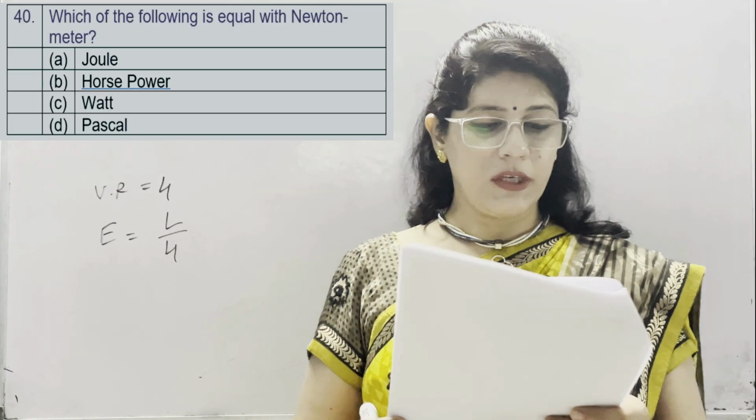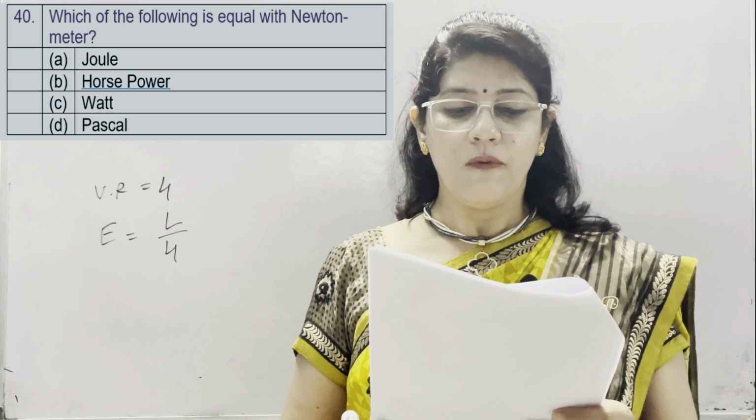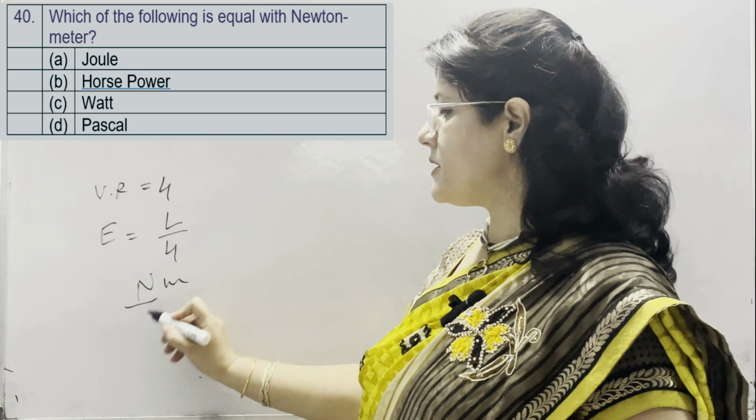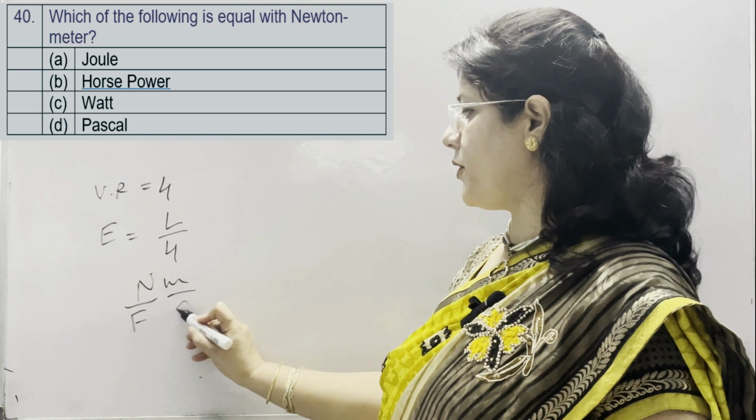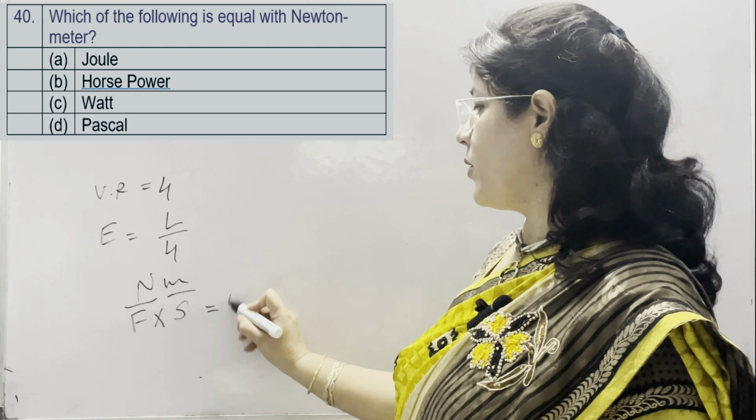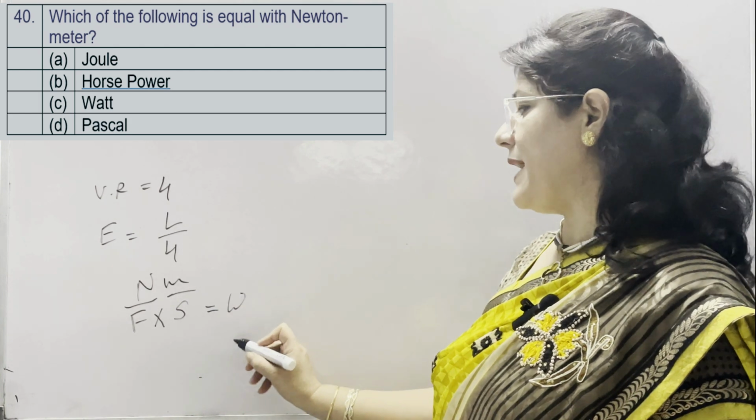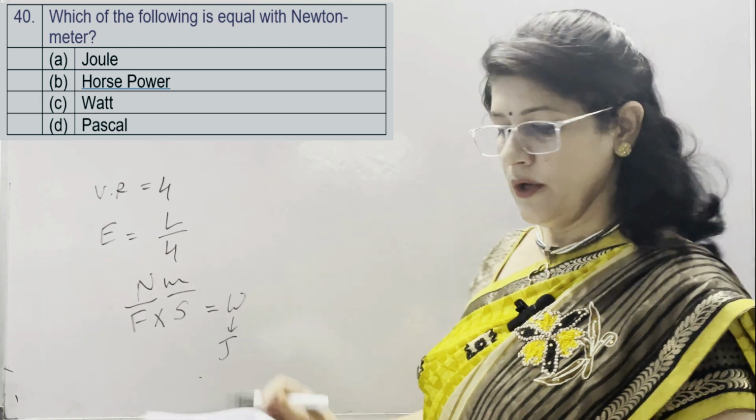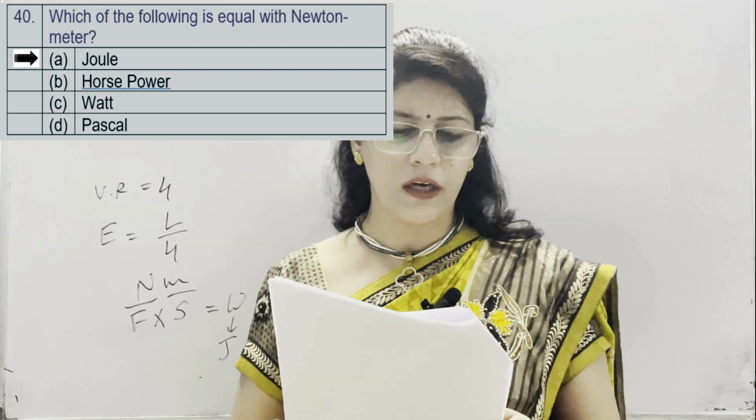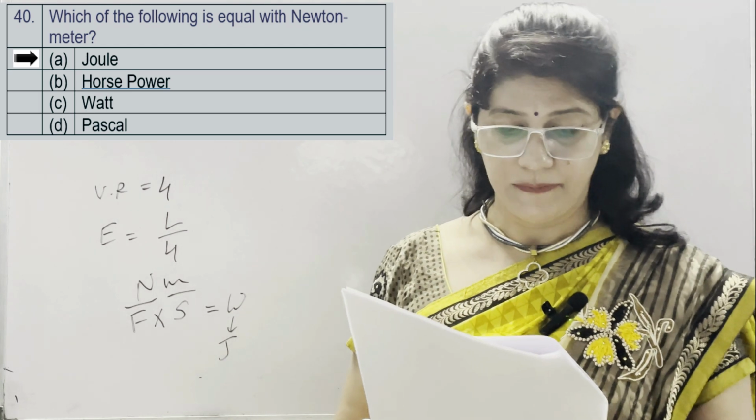Question number 40. Which of the following is equal to Newton meter? Newton is the unit of force and meter is the unit of distance, and we know the product of force and displacement is known as work done. So SI unit of work done is joule. So it is equal to joule. A option is joule, second is horsepower, third is watt, and D is Pascal.